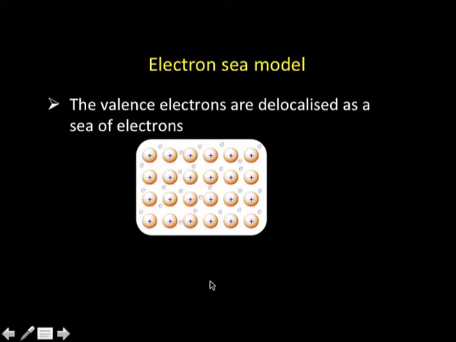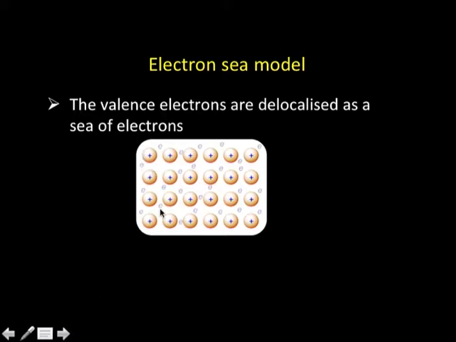As the name suggests, we are talking about the electron sea model. As per this model, what is envisaged is that the valence electrons of all the atoms in the metal are delocalized as a sea of electrons, and the remaining part of the metal atom, that is the nucleus and the core electrons.